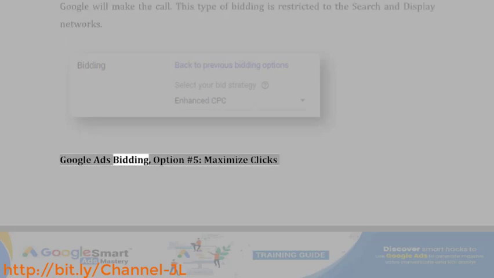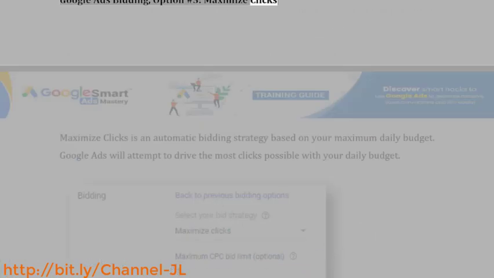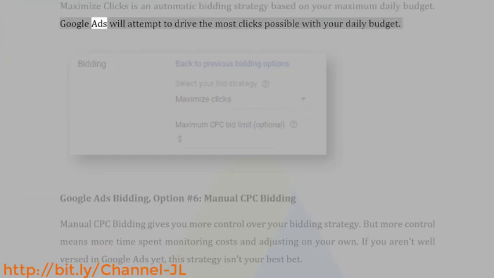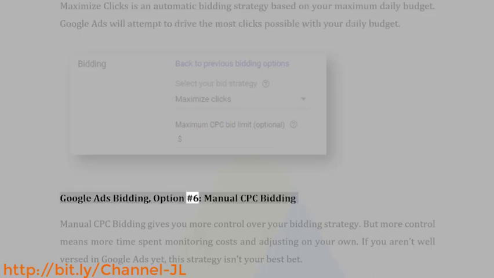Google Ads bidding, option number 5, maximize clicks. Maximize clicks is an automatic bidding strategy based on your maximum daily budget. Google Ads will attempt to drive the most clicks possible with your daily budget. Google Ads bidding, option number 6, manual CPC bidding.